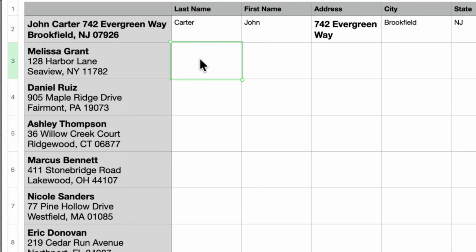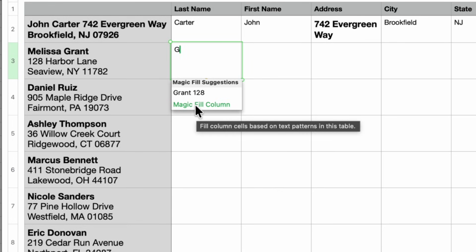Now, as I start typing, watch what happens. Magic Fill shows up. And what it's saying is, hey, I need Magic Fill suggestion grant 128. So it's actually capturing the next line, which is what I really don't want to do. But there's a green button here that's going to fill the column based on the text pattern. However, it's not exactly right because it's grabbing the 128.